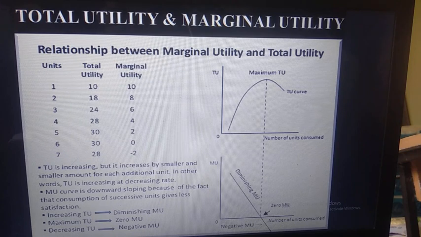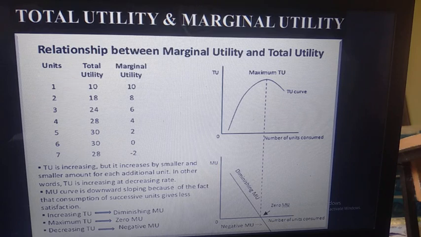And if you see the marginal utility, when we are consuming the first unit of commodity, the satisfaction level is 10. After, when we consume the second unit of commodity, we get 8. As the commodity consumption increases, the marginal utility, the satisfaction level, decreases. And when we consume the 7th unit of commodity, the marginal utility enters the negative, that is the dissatisfaction level.